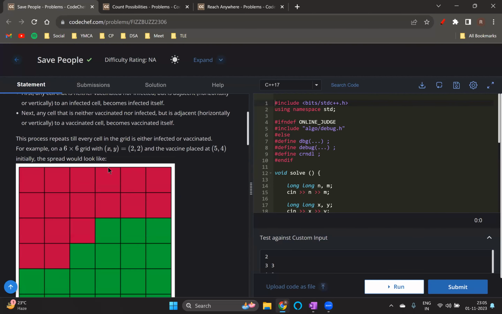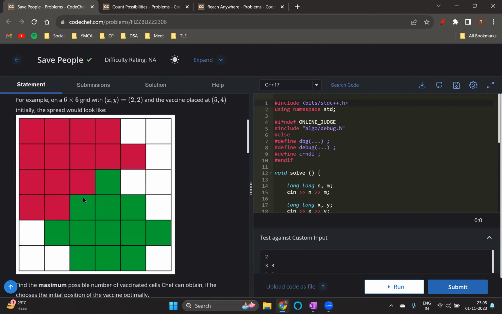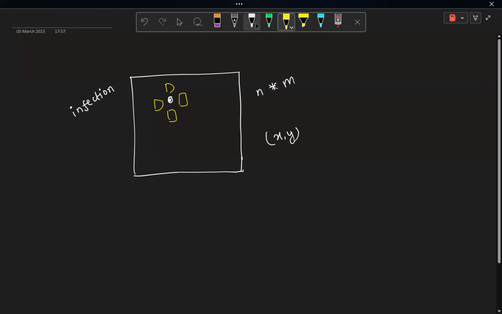They have explained it pretty well. So the virus or the vaccination will spread, for any cell, to the right, left, top, down, horizontally and vertically connected cells, and that is the same for vaccination as well.